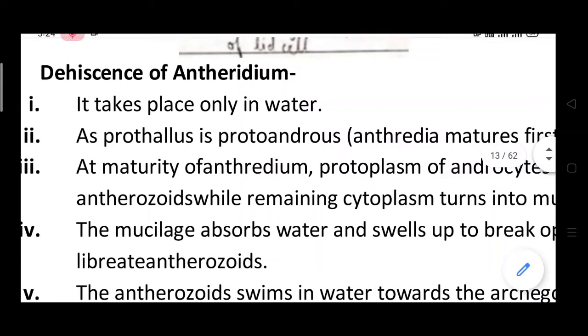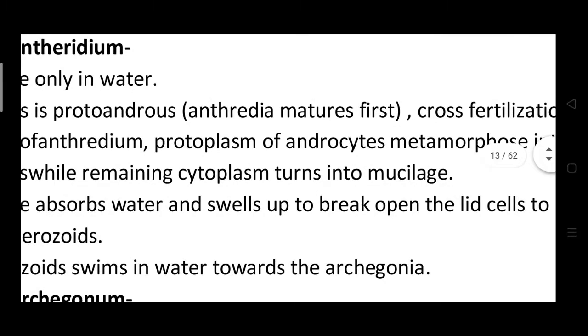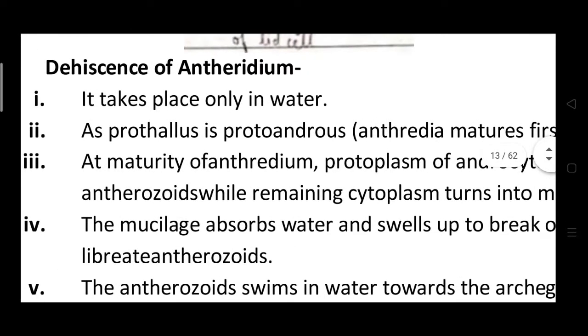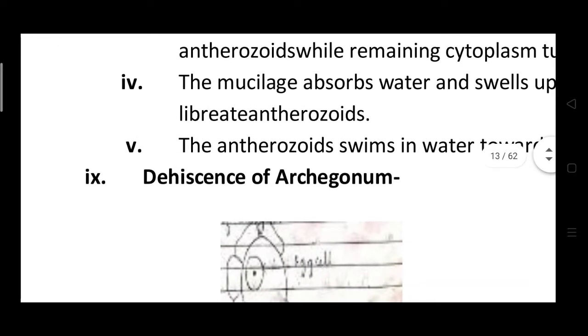This mucilage absorbs water and swells up, so it can break the lid cells of the antheridium, and the anthrozoids will be liberated. These anthrozoids swim in water in search of the archegonium.